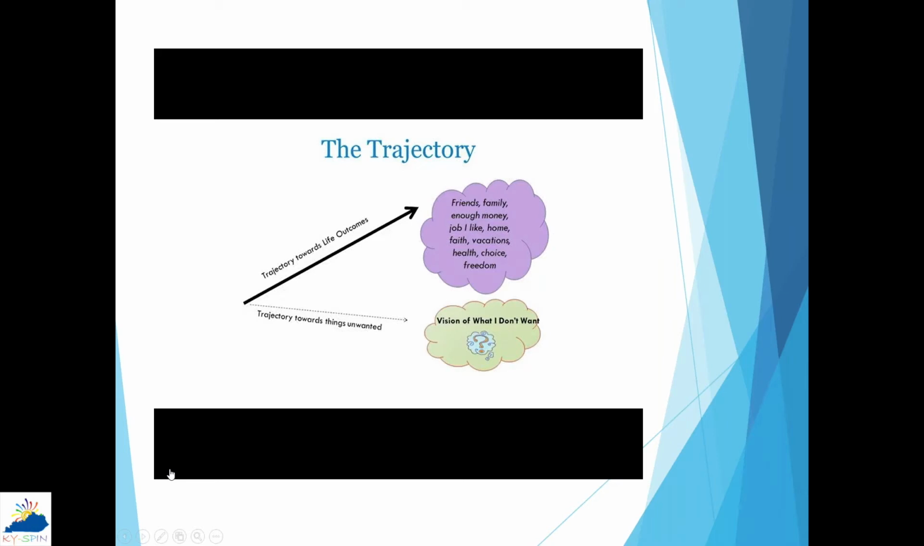What is their vision? What is it that they're thinking now that's going to help them achieve what's ahead of them as they get older?